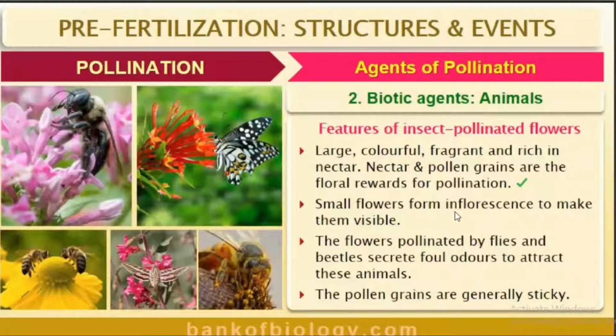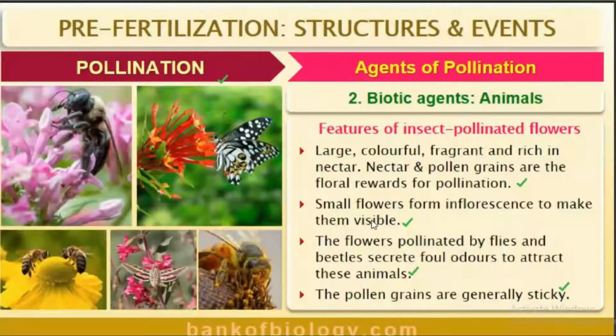Then small flowers form inflorescence to make them visible. Here you can see, in order to make them visible, the small flowers form inflorescence. It is an adaptation. Okay. Then the flowers pollinated by flies and beetles secrete foul odors to attract the animals. A special kind of smell they possess, and by that they are attracted. The pollen grains are generally sticky. Then only the pollen grains can stick to the body parts of these insects.